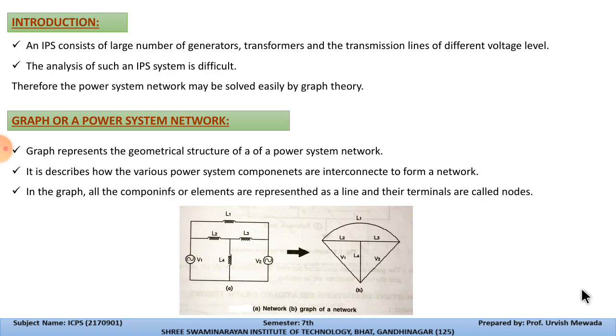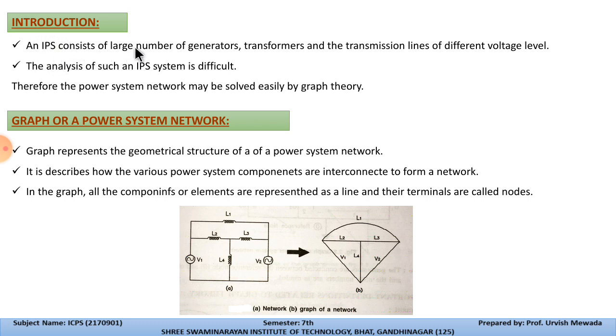Now, before we start the explanation of the graph, we should know why we use graph theory and primitive network solutions for the interconnected power system. Generally, interconnected means it is a large system. All the generating stations of different states are connected parallelly with each other, so that is called an interconnected power system.